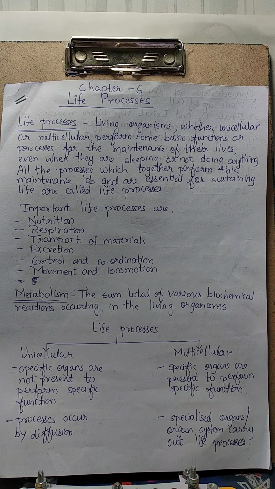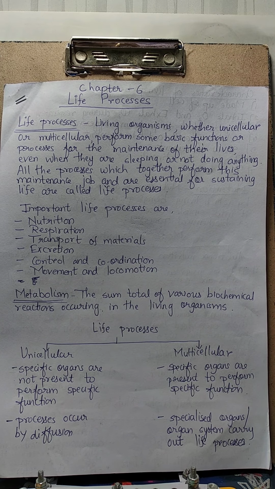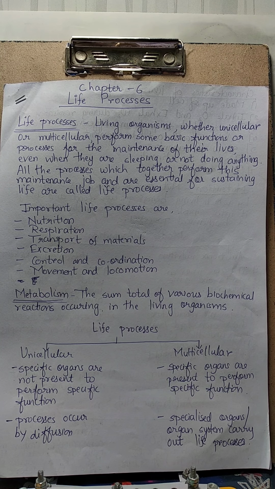Now again, we know that matter is of two types, okay? Living and non-living, right? Now, all living organisms as well as non-living things are made up of some basic elements. What are the basic elements they are made up of? They are made up of carbon, hydrogen, oxygen, nitrogen, etc. Right?